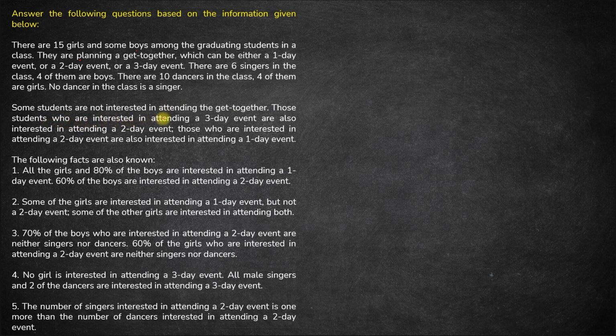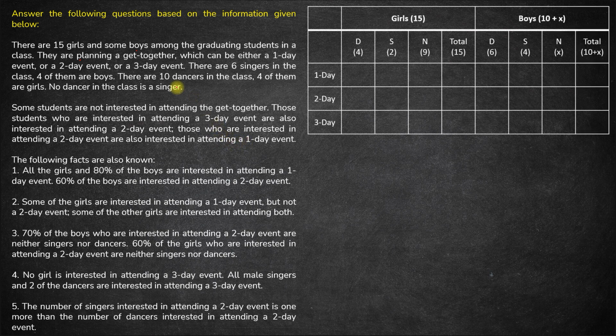Those students who are interested in attending a 3-day event are also interested in attending a 2-day event, and those who are interested in attending a 2-day event are also interested in attending a 1-day event. Okay, so let's make a table for this. We know there are total 15 girls. Out of the 6 singers in the class, 4 of them are boys, so the remaining 2 will be female singers. Out of the 10 dancers, 4 of them are girls, that means the remaining 6 will be boys.